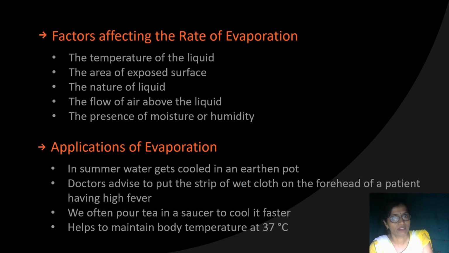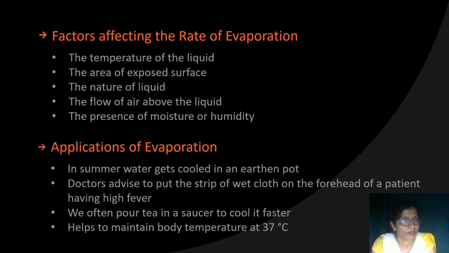Now next is that whenever somebody has fever, then the doctor advises to put a strip of wet cloth on the forehead of a patient having high fever. Why?